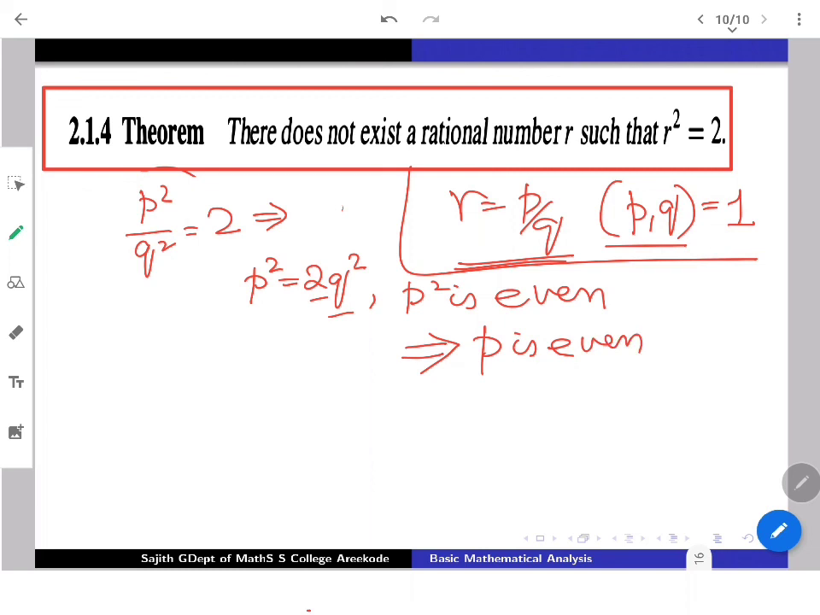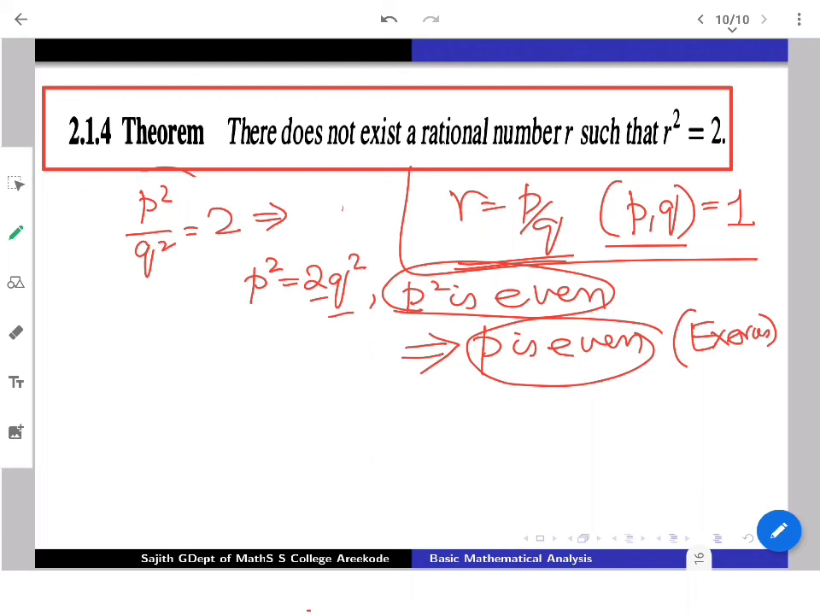Is it trivial? If p square is even, then p is even. We need a proof for that. Do it as an exercise, but it is easy. If you want to prove that p square even implies p even, you can try the contrapositive also. Try it yourself: if p is odd, then what will happen for p square? So we will assume that p square being even gives that p is even.